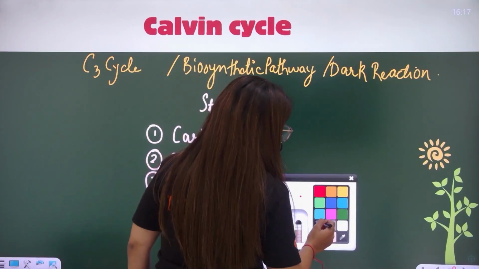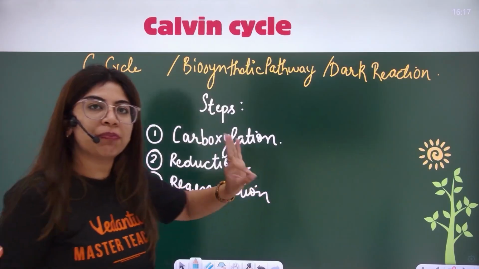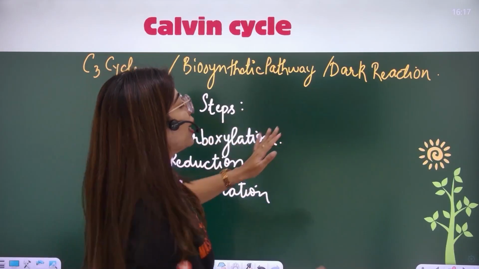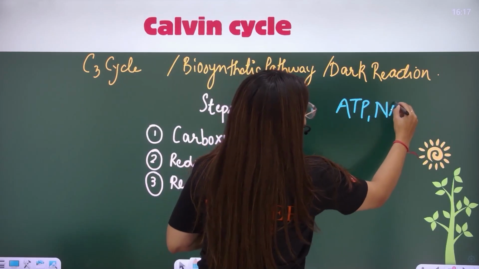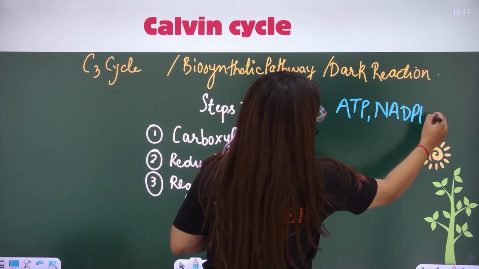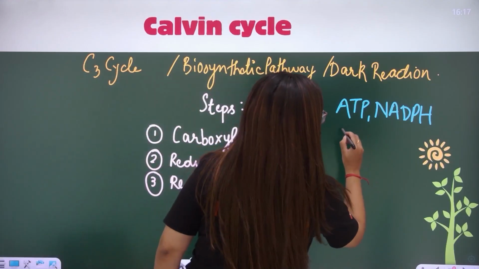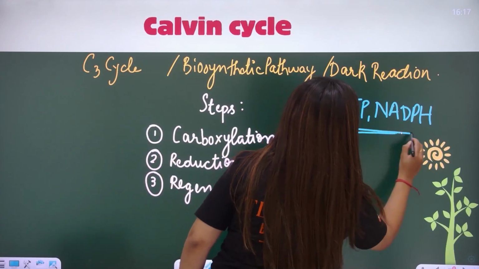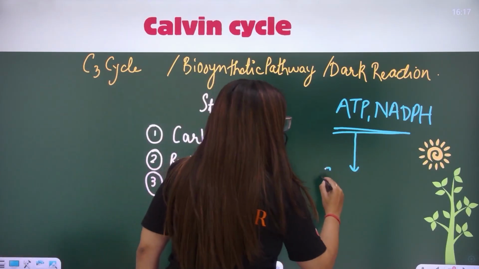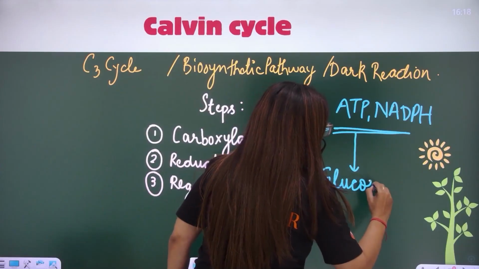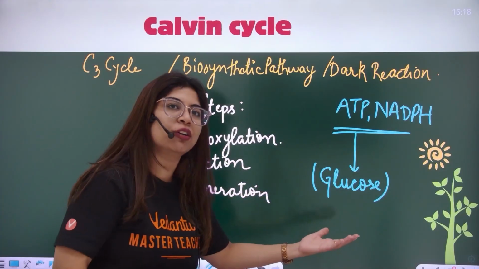Before I start it off, you should understand one thing, that we're going to put these 3 steps in picture, but in the light reaction, we have made superpowers like ATP and NADPH. Those ATP and NADPH are going to be used here to make the sugar or glucose, sucrose, whatever types of sugar we want to make.